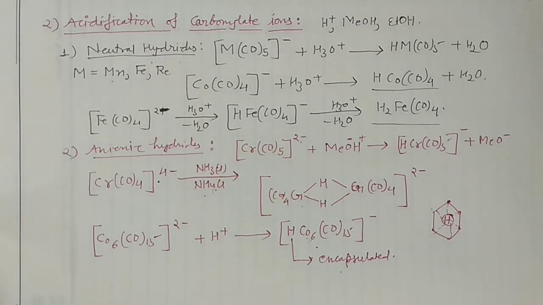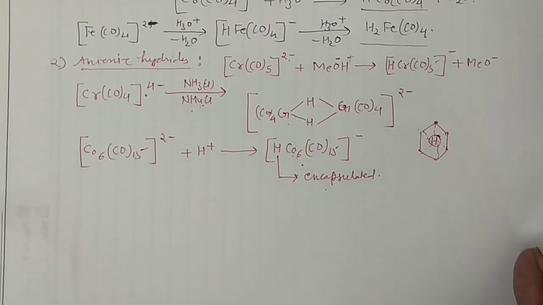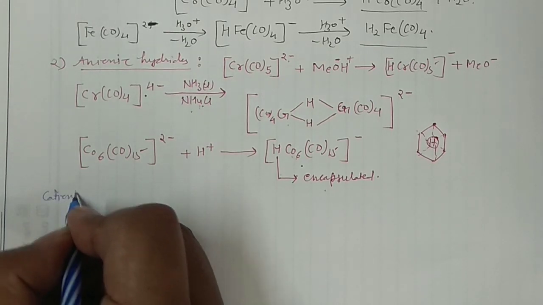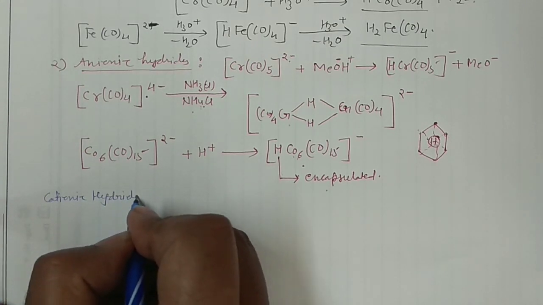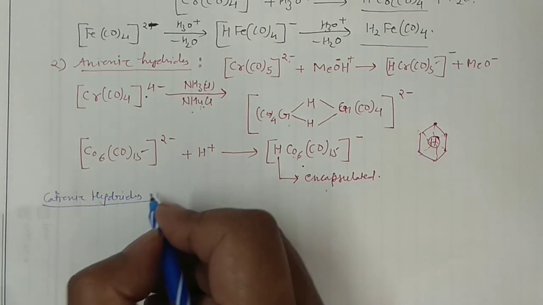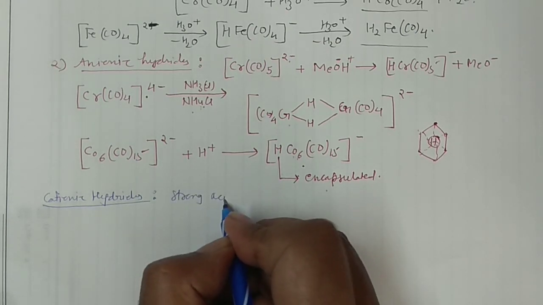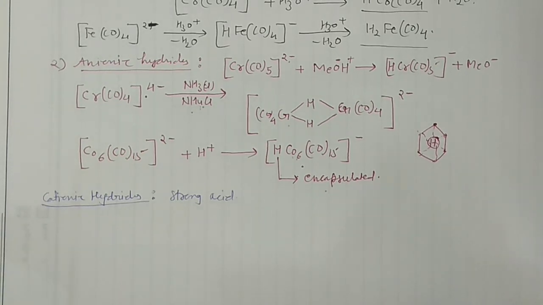Then after anionic hydrides you can go for the cationic hydrides. So I'm writing cationic hydrides. Okay, so how you can synthesize the cationic hydrides? So in that case you will use the very strong acid. Very strong acid you will need for this one, okay, for this to prepare actually.